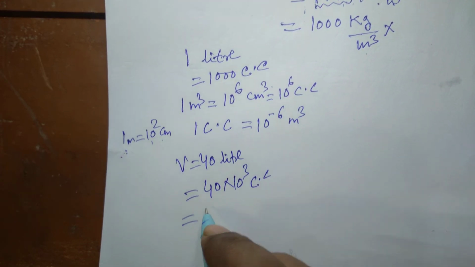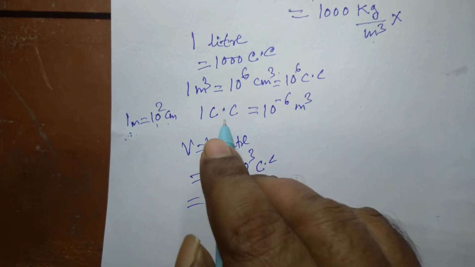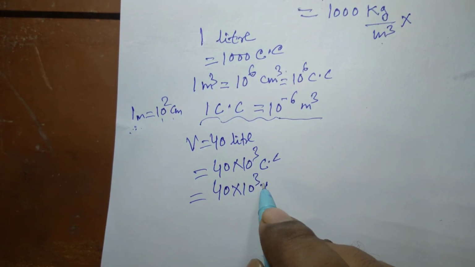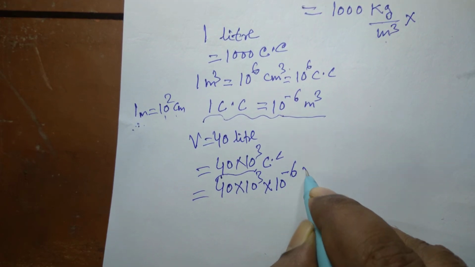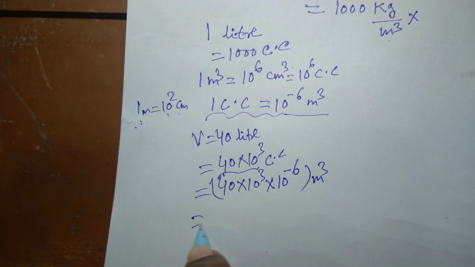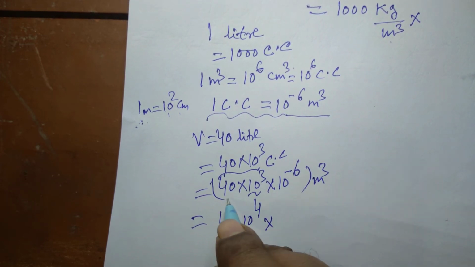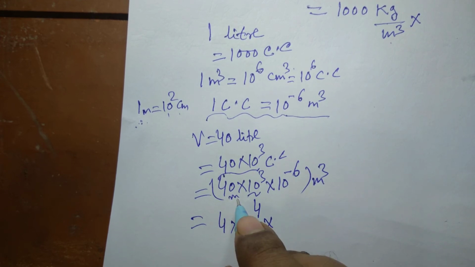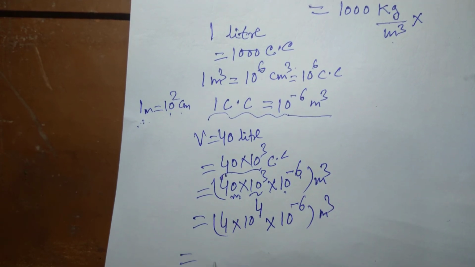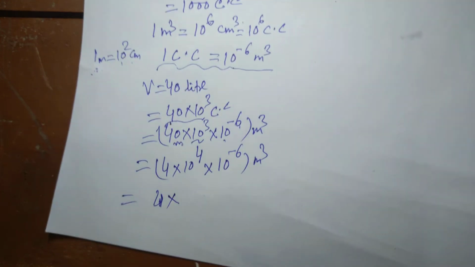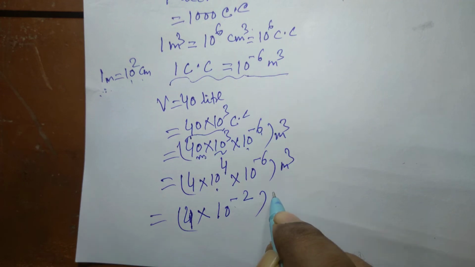Since 1 cc is 10 to the power minus 6 meter cube, converting to meter cube gives 4 into 10 to the power 4 into 10 to the power minus 6, which is 4 into 10 to the power minus 2 meter cube.